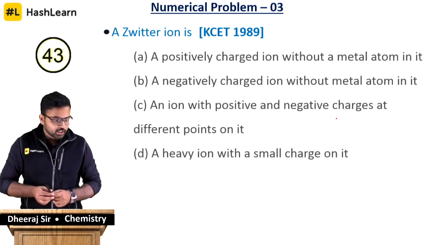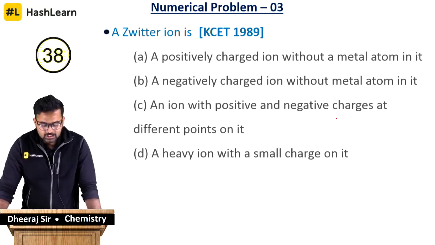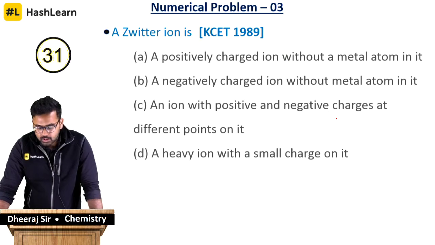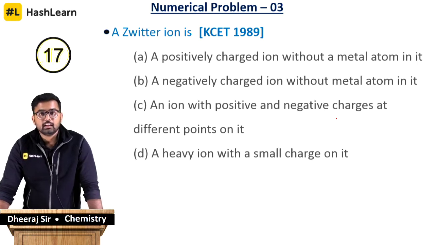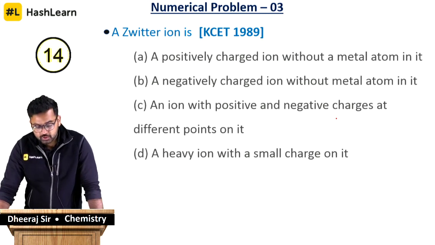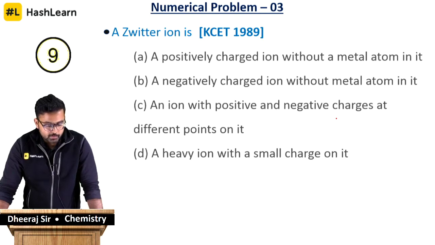Third one, a Zwitter ion. Look at it, it's important. Is a Zwitter ion a positively charged ion without a metal atom in it, a negatively charged ion without a metal atom in it, an ion with positive and negative charges at different points on it, or a heavy ion with a small charge on it? What is it going to be? A Zwitter ion. Pretty easy question.